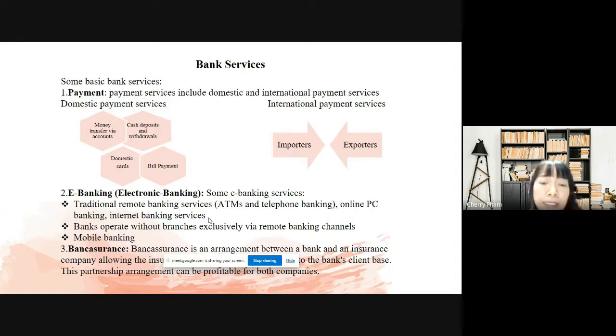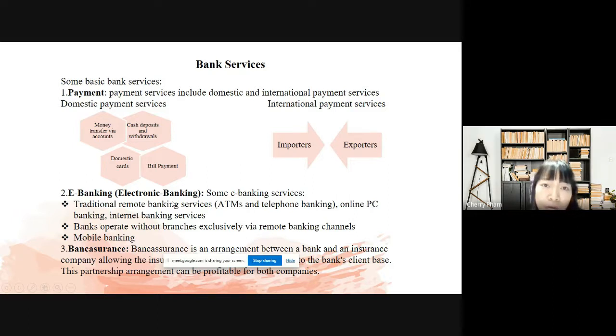For example, all of my students have e-banking through their phone or their PC. It's really convenient for us. And e-banking also includes mobile banking, as I said.